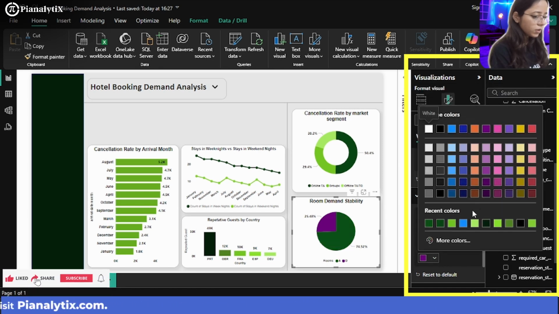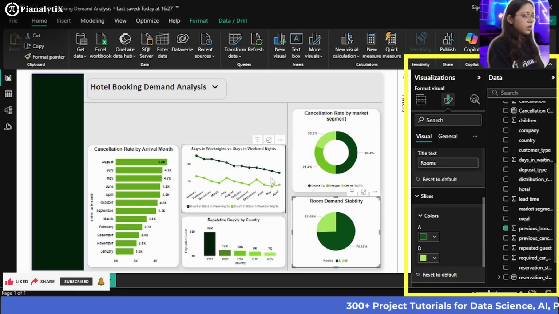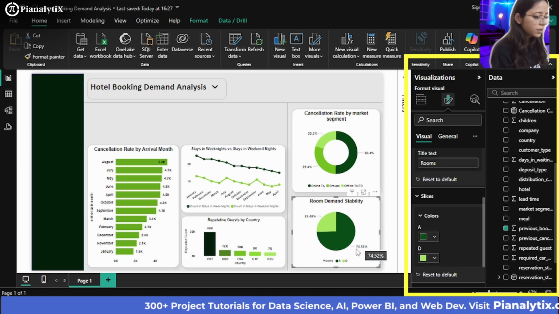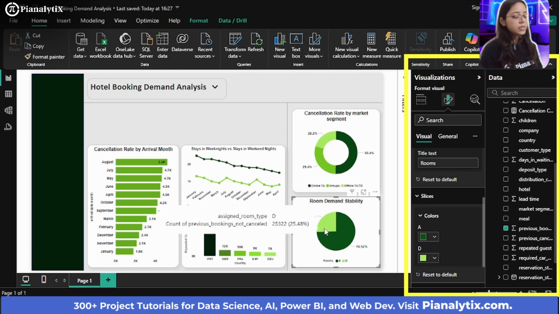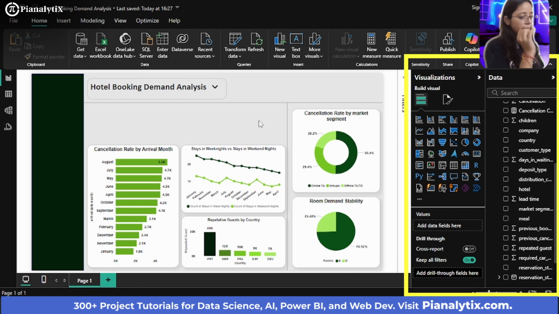And for this one, you can go with lighter shades of green. So with this, you can see that 74.52% were of room A. That people, 75% of the people preferred to book room A, and 25% of the people preferred to book room D. So that is how you can make sure that all these visualizations are created.